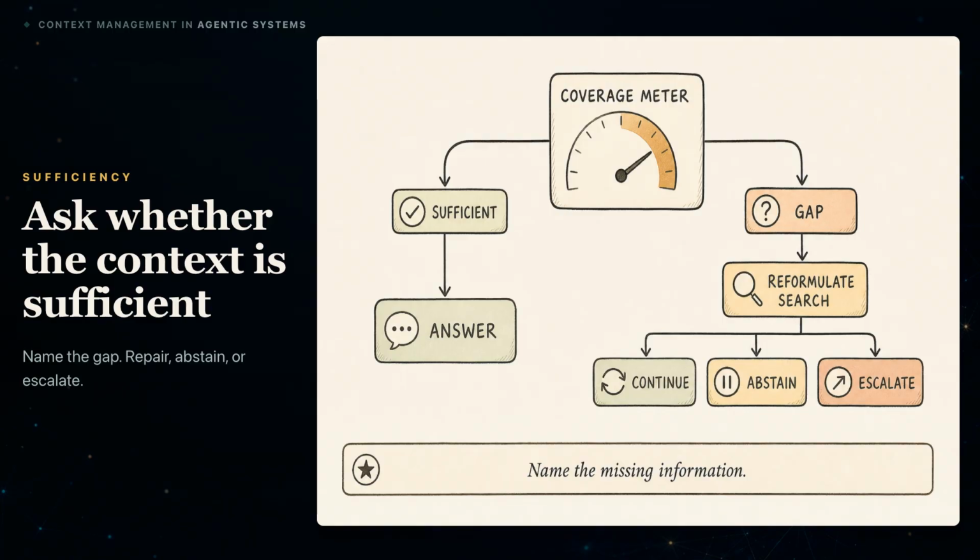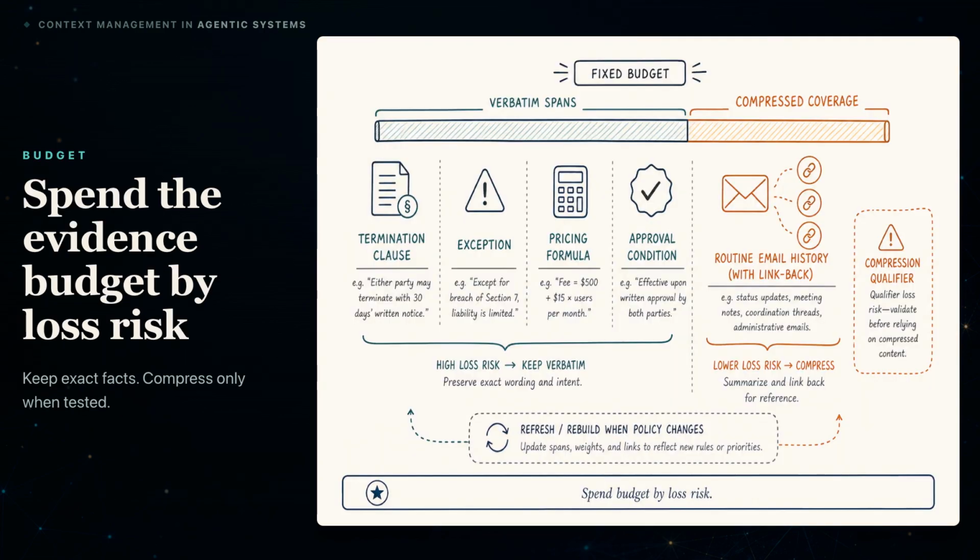The broader design shift is what matters. When the supplier packet contains price and security evidence but lacks the controlling termination language, the controller should not retrieve another generic top-ranked batch. It should name the missing information, reformulate the search, and decide whether to continue, abstain, or escalate. A fixed budget does not require treating every source the same way.